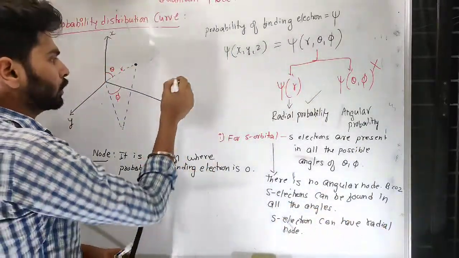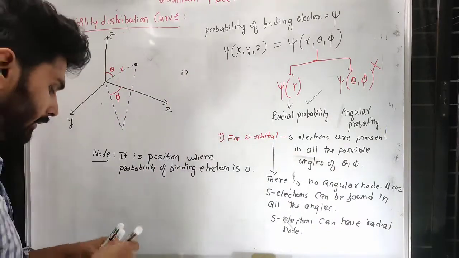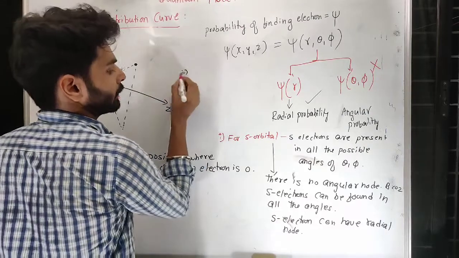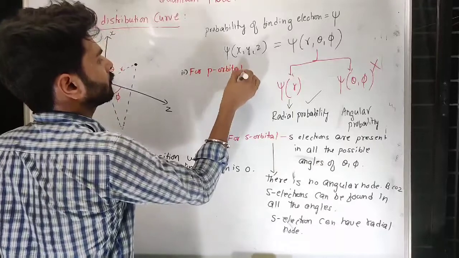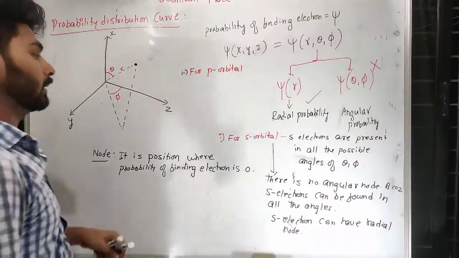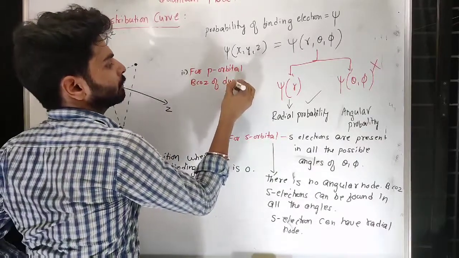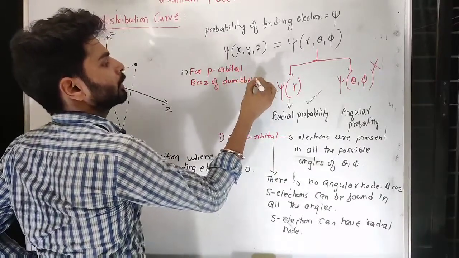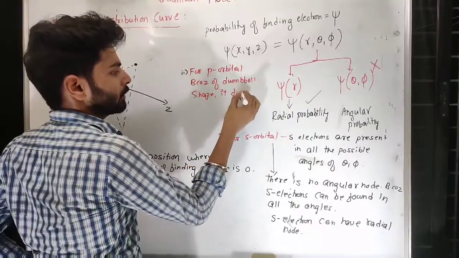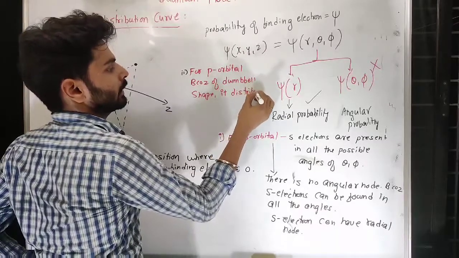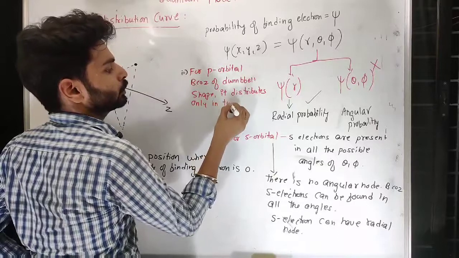So in the case of a p orbital, because of the dumbbell shape, it distributes only in two planes.